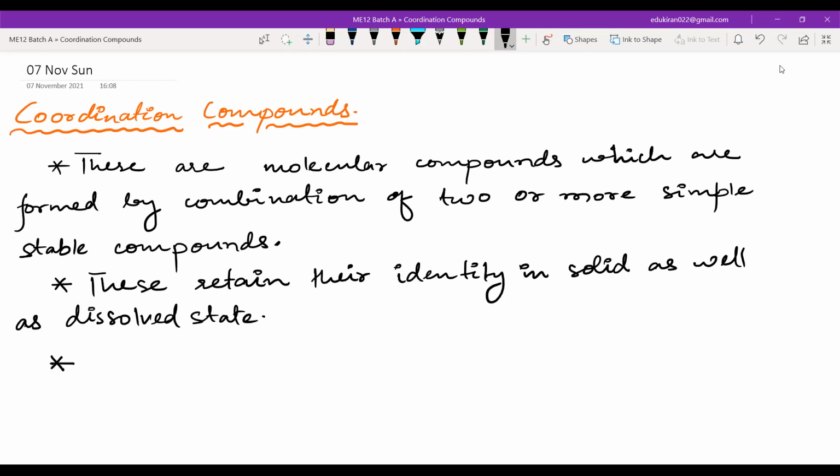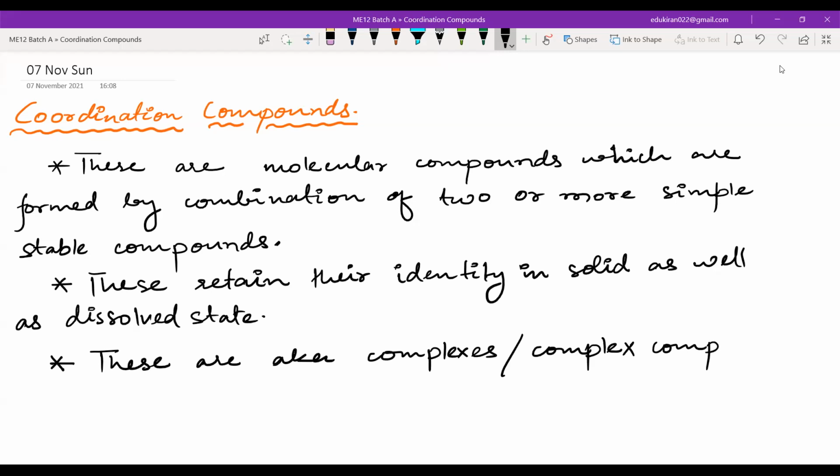The next point is, if we are mixing two simple compounds and forming a new type of compound, hence these are known as complex compounds. These are also known as complexes or complex compounds. Then at last we can write an example.